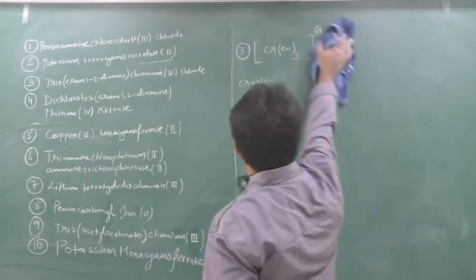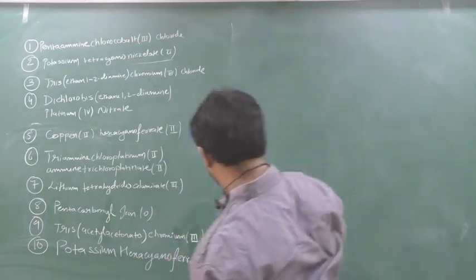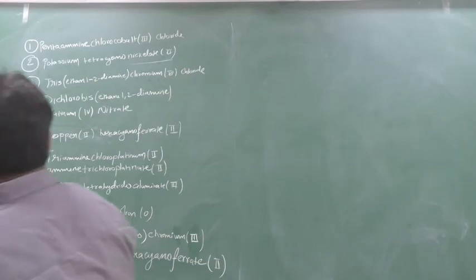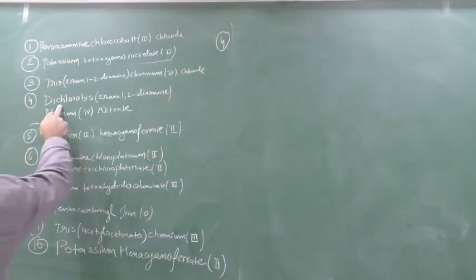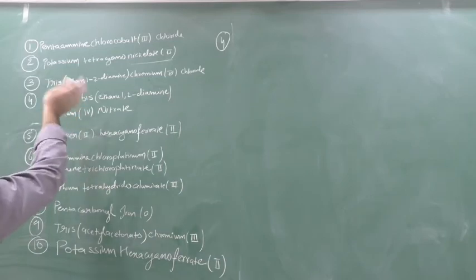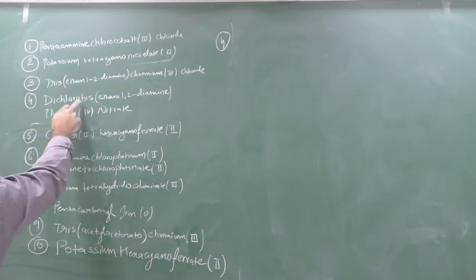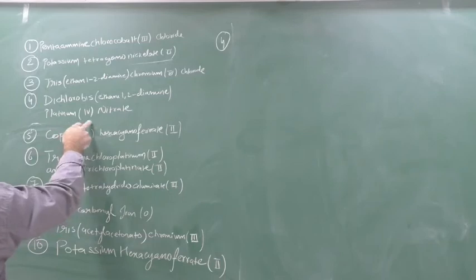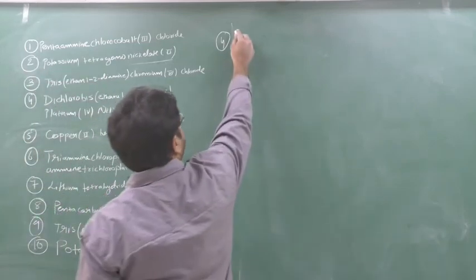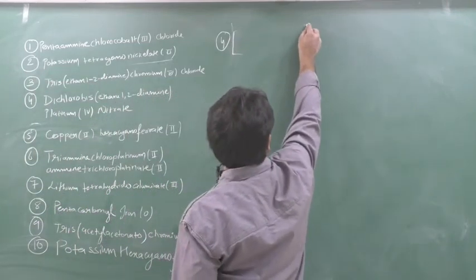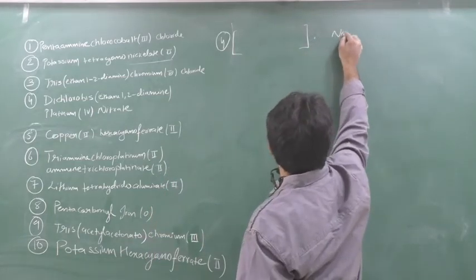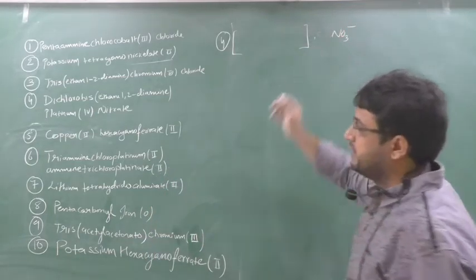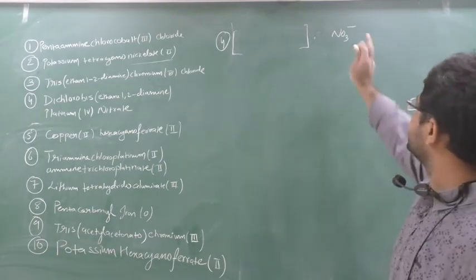Chalo. Can I go for next? Question number 4. See, question number 4 says what? Dichlorobis. Chloro means Cl. Chlorido, chloro, one and the same. Dichlorobis(ethane-1,2-diamine)platinum(IV) nitrate. First of all, it is given as a cationic complex, and the anion portion they have given is NO3. Nitrate means NO3 minus. No, it is not nitrite. It is nitrate, NO3 minus.